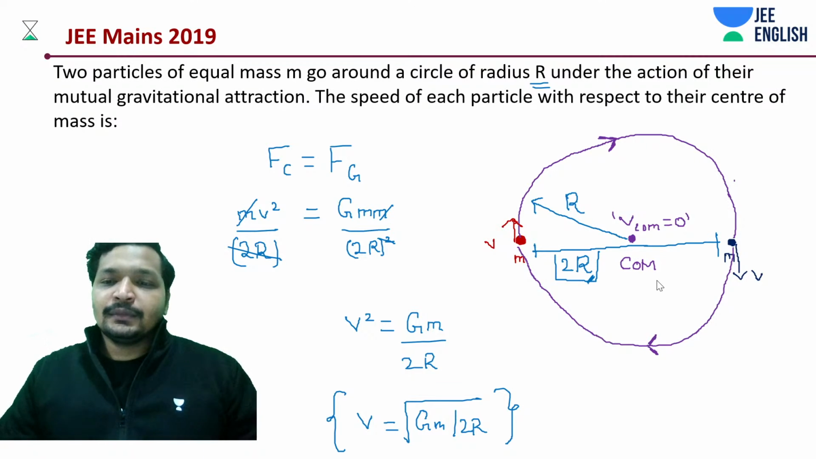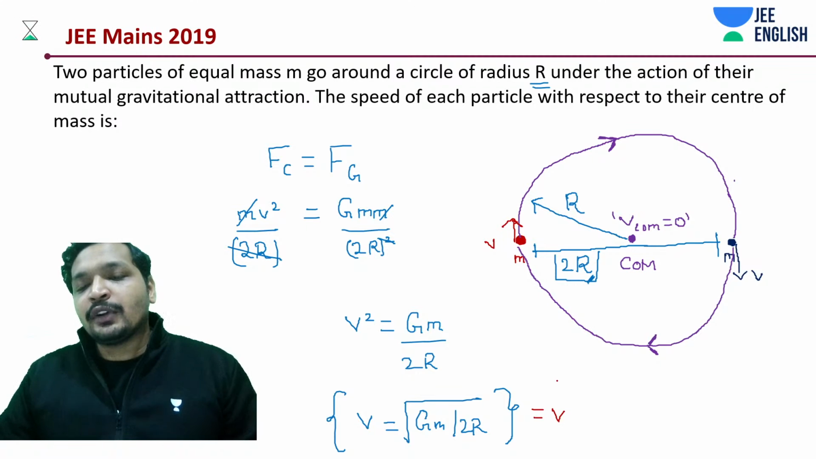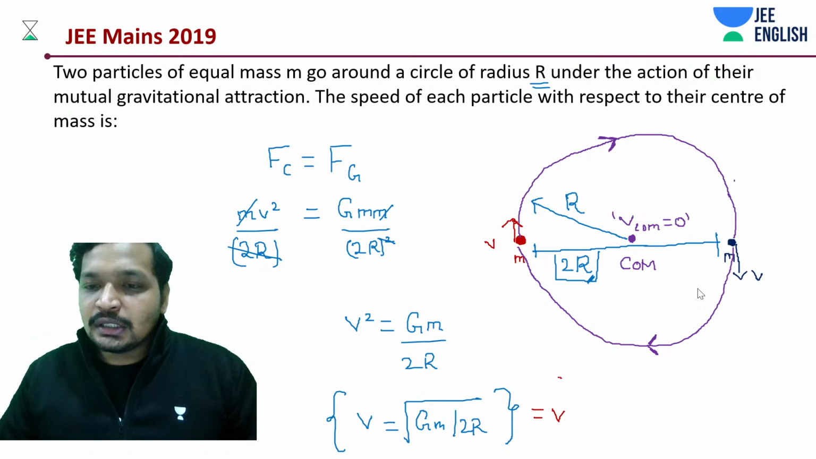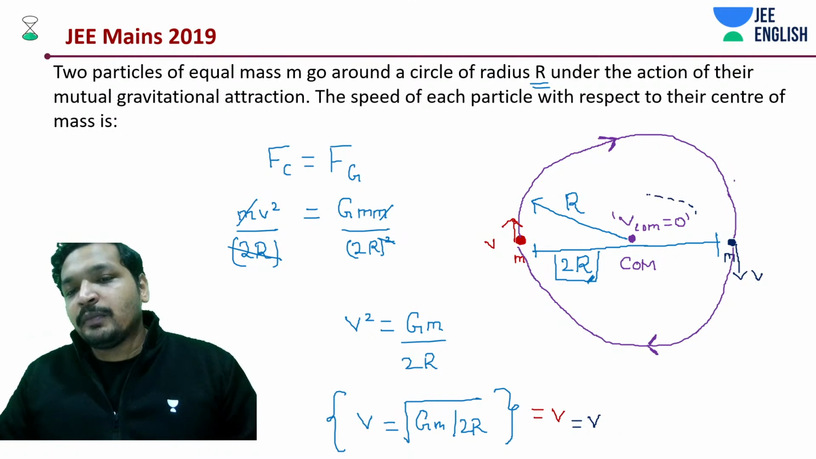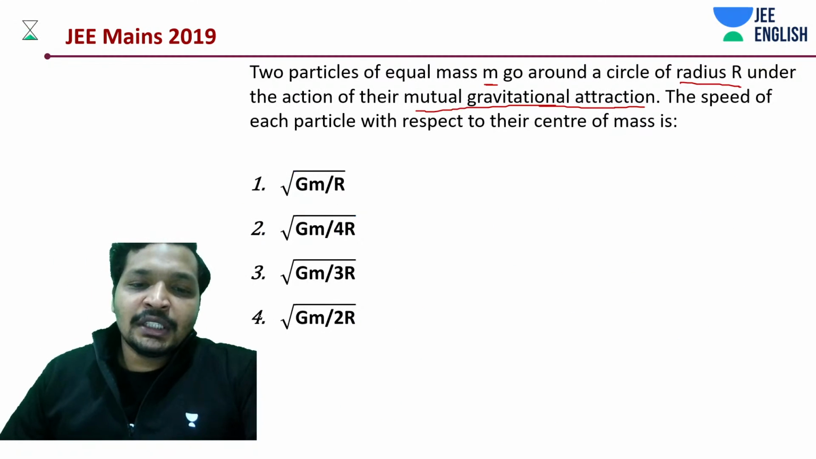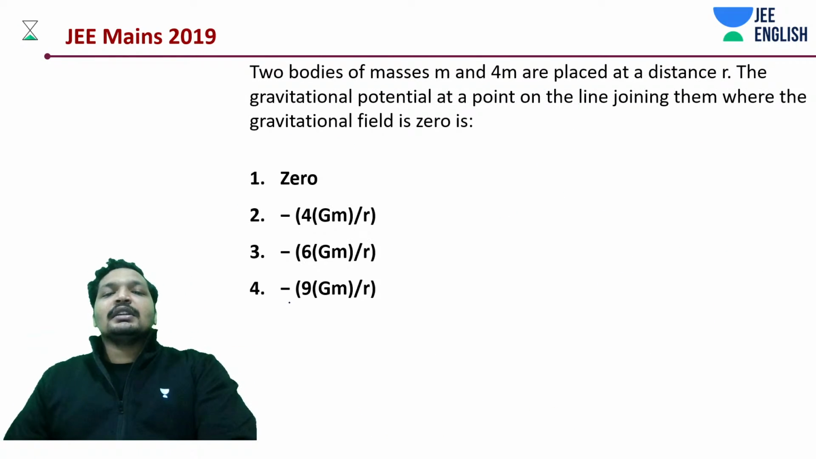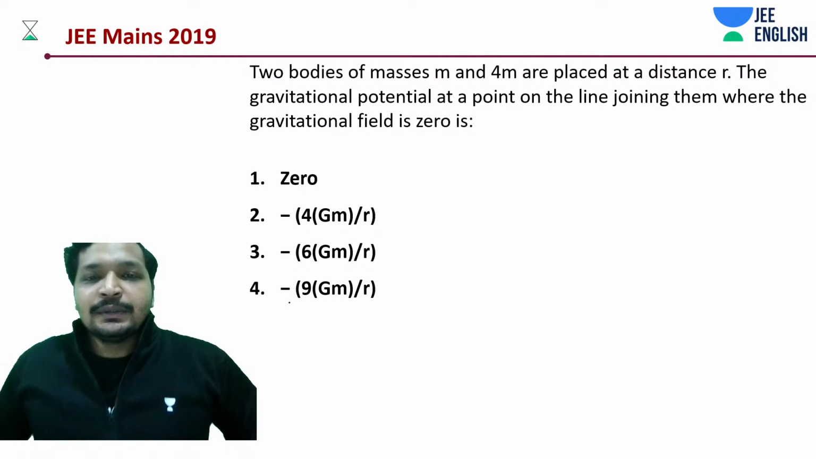Why aren't we doing it with respect to the center of mass? Because the velocity of the center of mass is 0. Really simple. Here your center of mass velocity is 0, so you don't have to worry about anything. Simple question, easy question. Again, this could have been a bumper question, easy to score. Yeah, of course, that is one of the things.